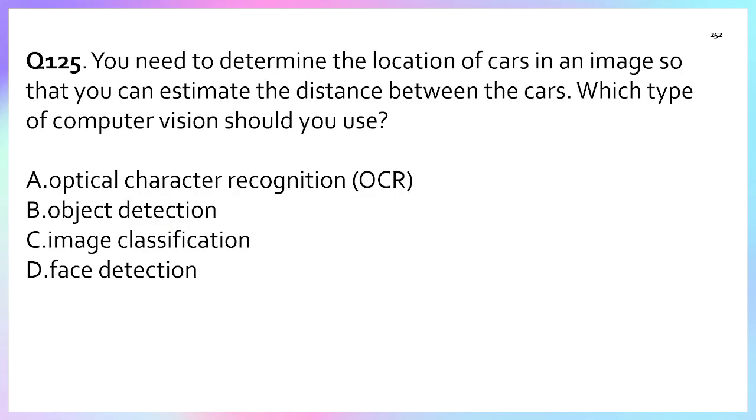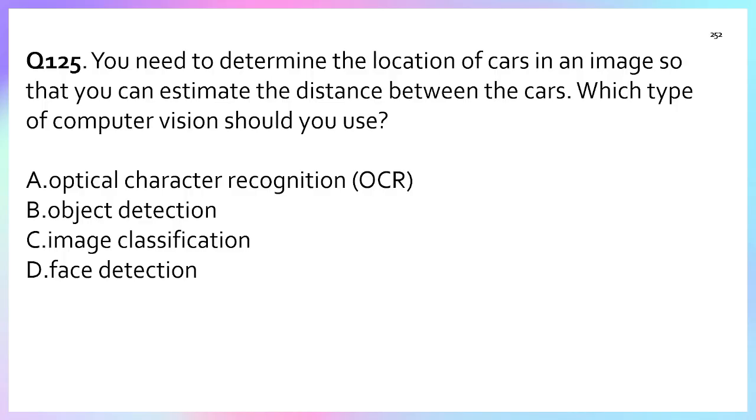Question number 125. You need to determine the location of a car in the image so that you can estimate the distance between the cars. Which type of computer vision should you use? Option A, OCR, option B, object detection, option C, image classification, option D, face detection. So what is the question asking? You need to determine the location of the car in the image so that you can estimate the distance. This means to identify and locate where the car is within the image, not just recognize it.